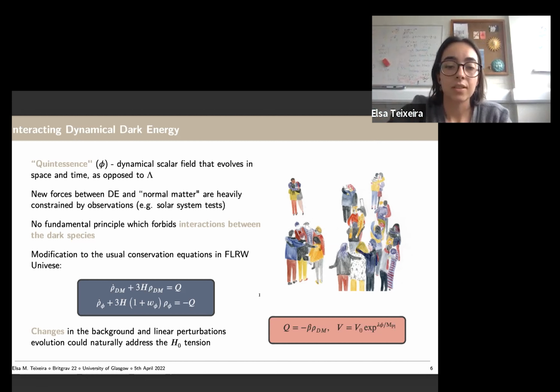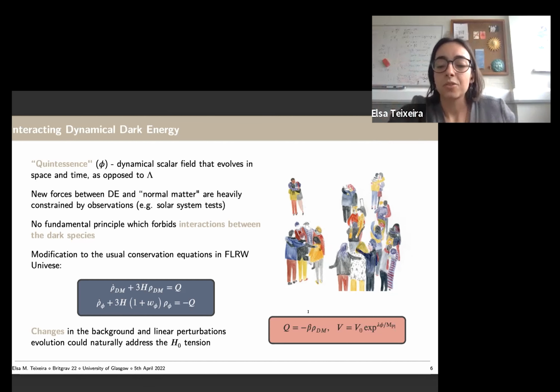So this will be represented like this. Instead of our usual conservation relations, we will have an interaction term between dark matter and dark energy that might be positive or negative, and that will just represent an energy flow. And this energy flow could give rise to a change in the background and in the linear perturbations that could maybe at least alleviate the H0 tension.